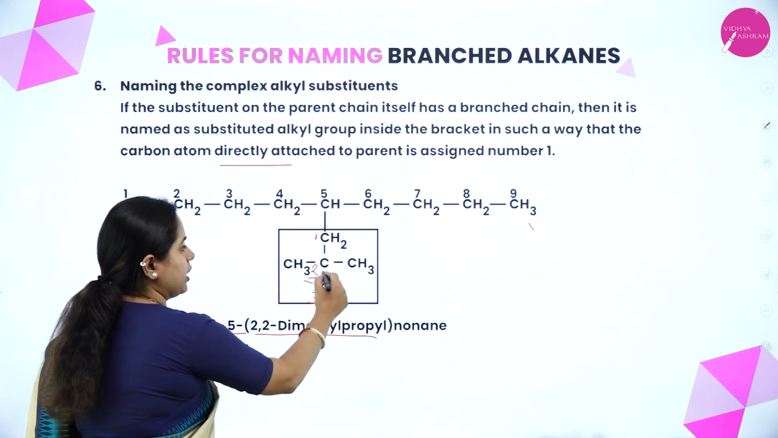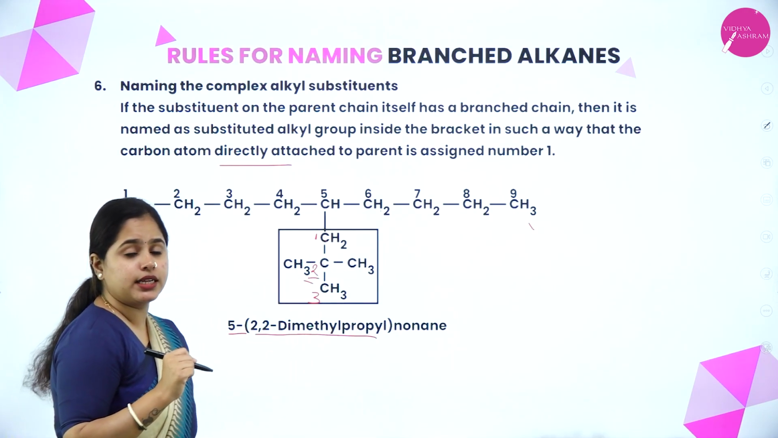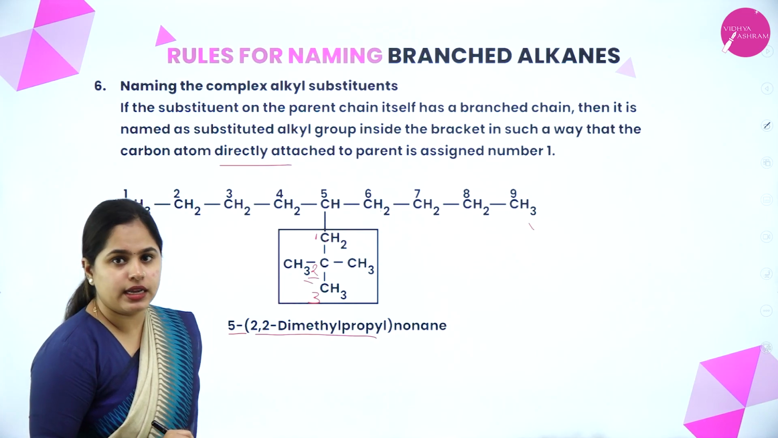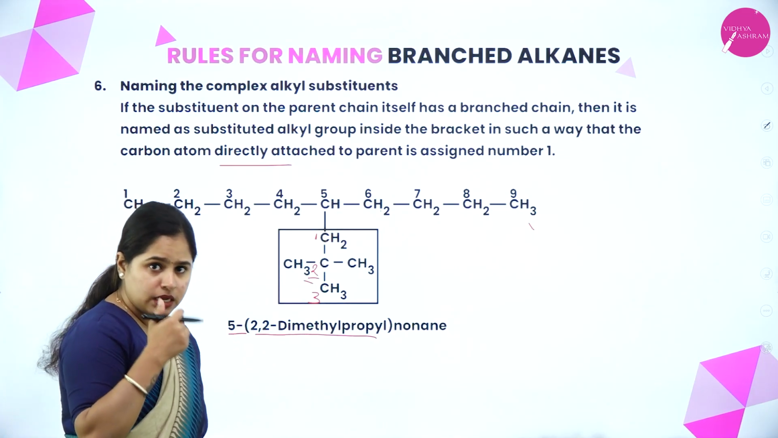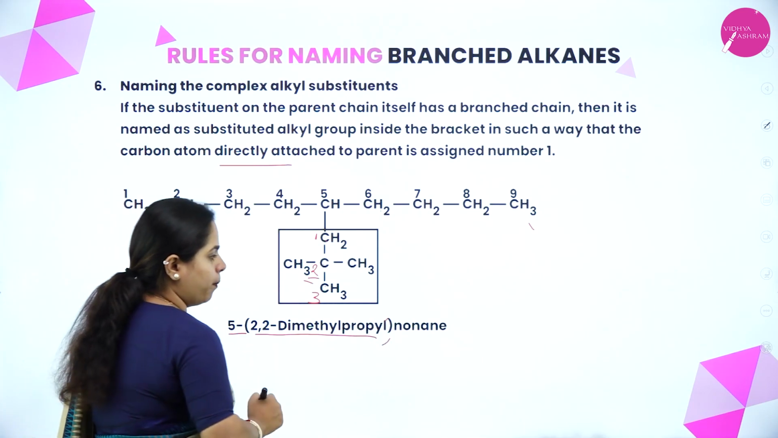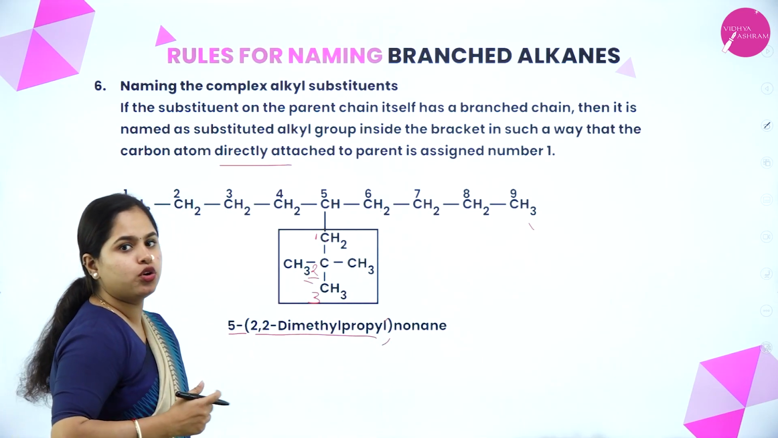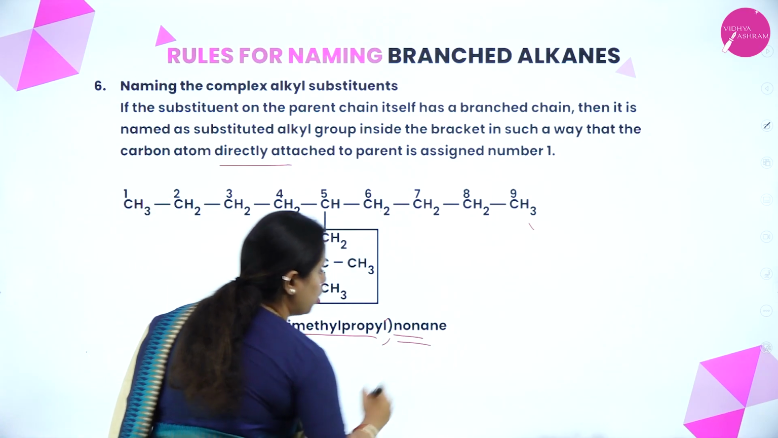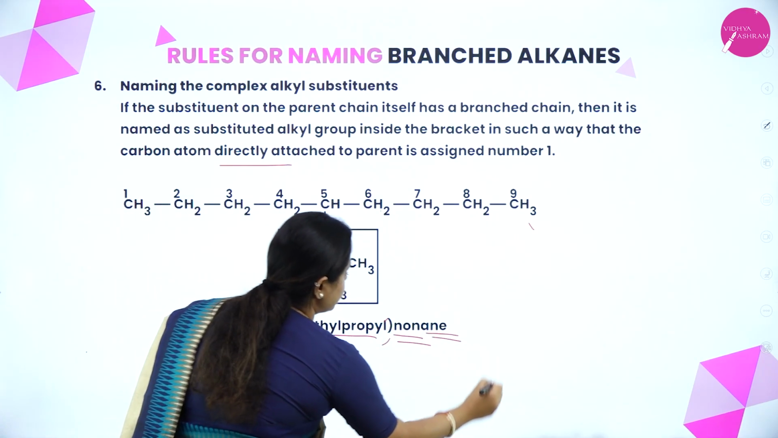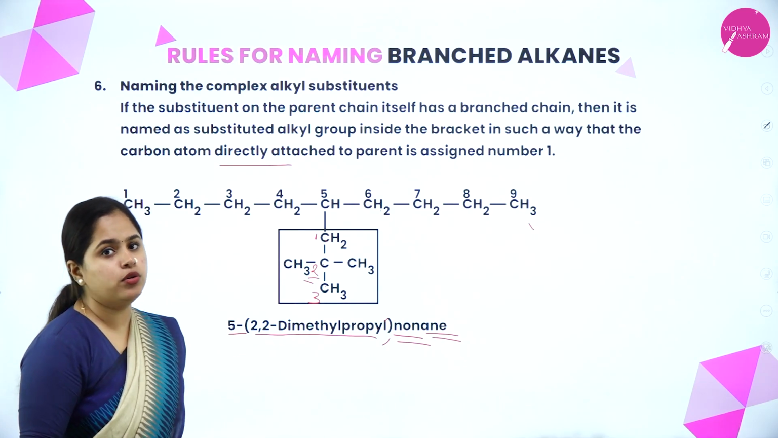Now what is this chain? 1, 2, 3. 3 carbon atoms. It is propyl, right? It is coming as a branch, so it is a propyl. Then you write propyl. And now coming back to the root word: 1, 2, 3, 4, 5, 6, 7, 8, 9. So the root word is non and the suffix is a. So this is how you name it.